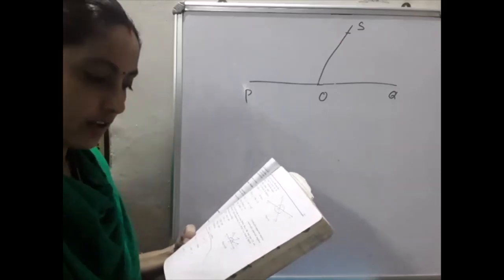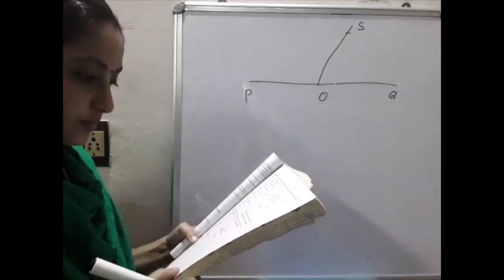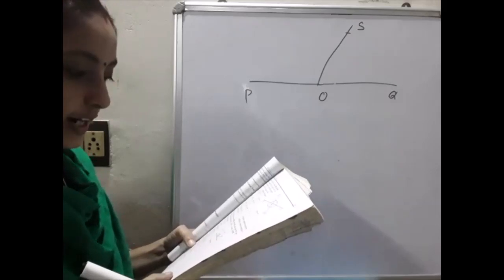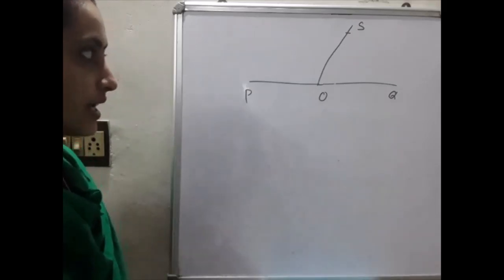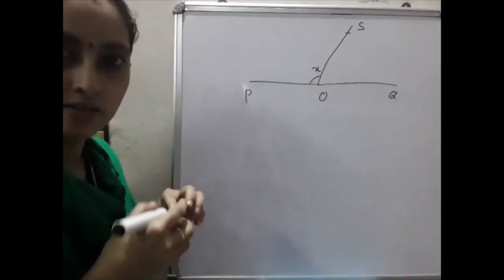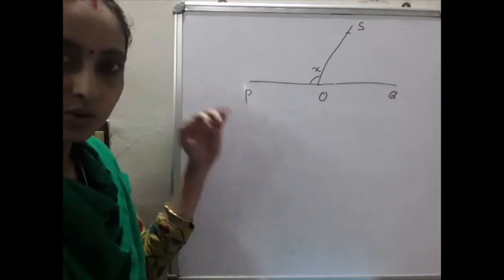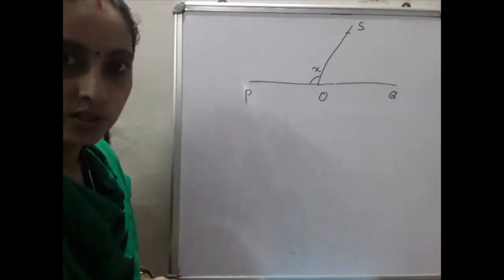Rest of the portions I will leave. From this I will start. So already given, angle POS is equal to x. Angle POS means this one is equal to x, that is already given in the question. The rest of the portions I will draw. First we have to go through this step. Then we will move to the next one.